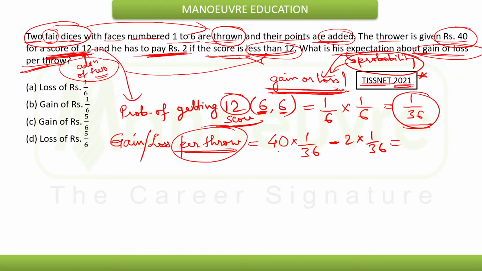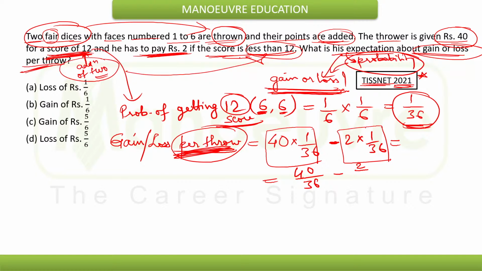So per throw, either he will get this much gain or he will get this much loss, because the chances are 1 by 36. So what will be the answer here? That will be 40 by 36 minus 2 by 36.